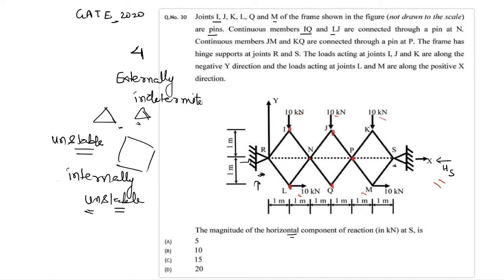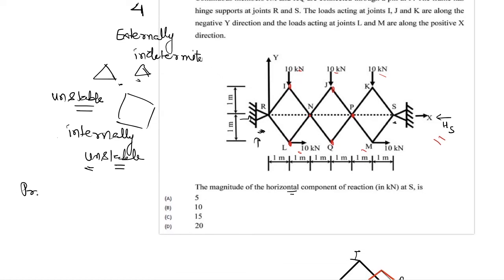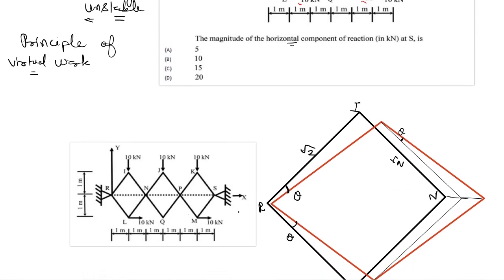For that reason, we can use here the principle of virtual work to obtain the reaction HS. So let's say first we are replacing this pin support with a roller, and instead of this pin support we are applying a horizontal reaction HS. For this structure, with a roller and this reaction, we know the structure has a tendency to move in the horizontal direction, and because of this reaction HS, it is staying in equilibrium.